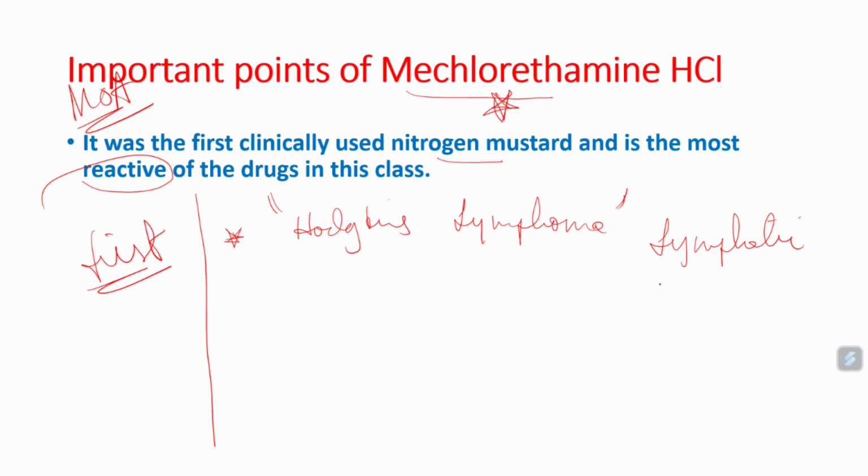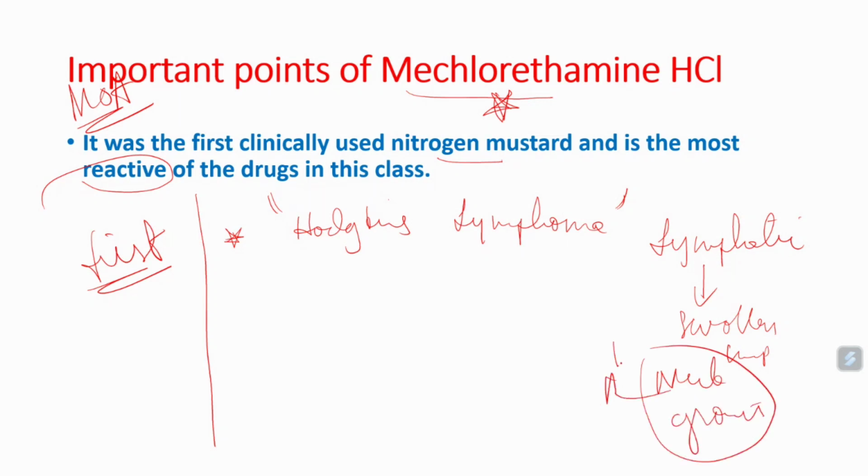Anyways, this Hodgkin's lymphoma is the cancer of the lymphatic system, where the patient will have swollen lymph nodes. If we see the patient in the neck region, we have a lot of lymph nodes, and in the groin region also we have a lot of lymph nodes. All these lymph nodes will be inflamed. Easily we can see the swollen neck and the swollen groins. So Hodgkin's lymphoma is the cancer of the lymphatic system, where we can see swollen lymph nodes.